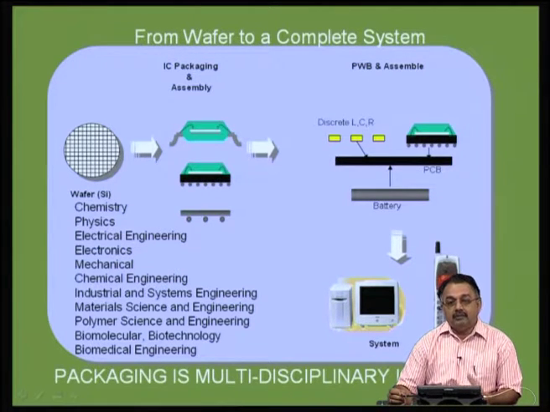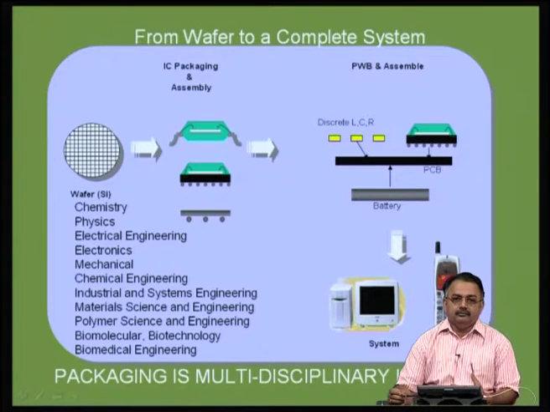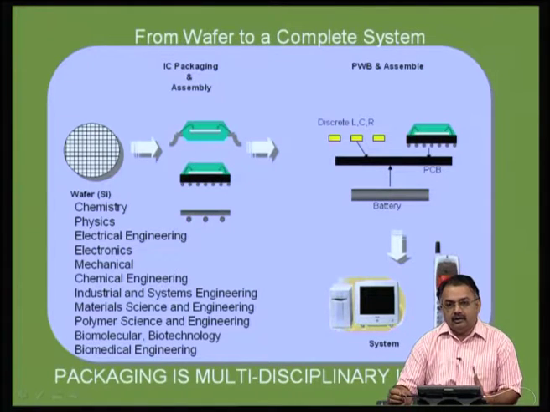So, in some cars for example, there can be something like 50 to 55 microprocessors running under the hood, giving you various information. We will talk about it during the course of this talk.